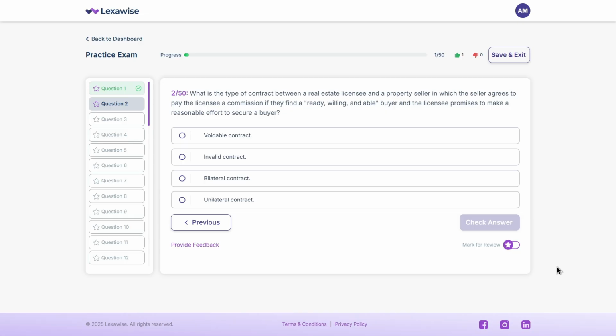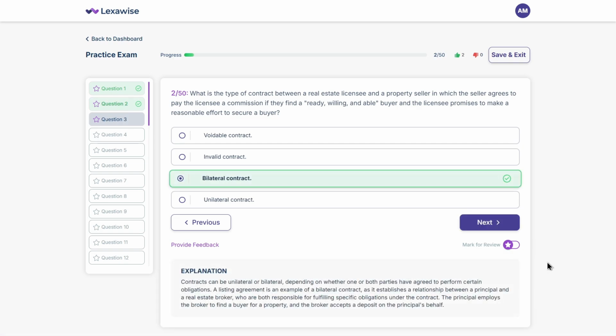Let's reveal the answer. The right answer is C. Bilateral contract. Here's why. In this case, both parties make promises. The broker agrees to use reasonable effort to find a buyer, and the seller agrees to pay a commission if the broker succeeds. That mutual obligation makes it a bilateral agreement.